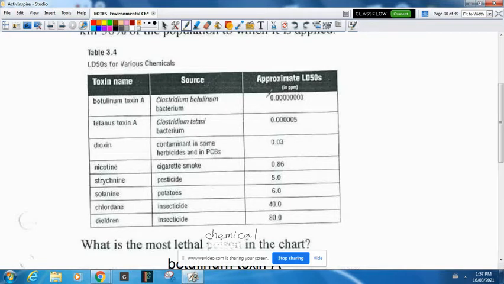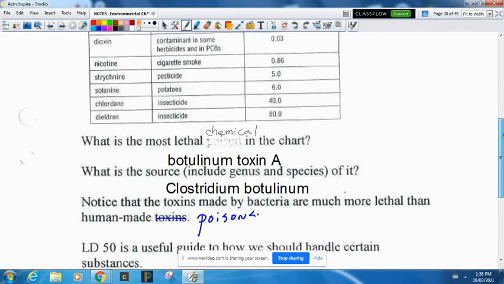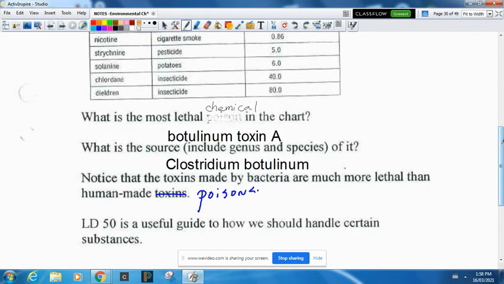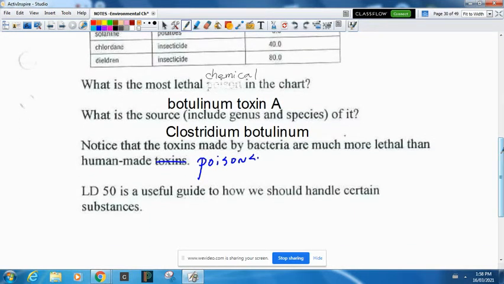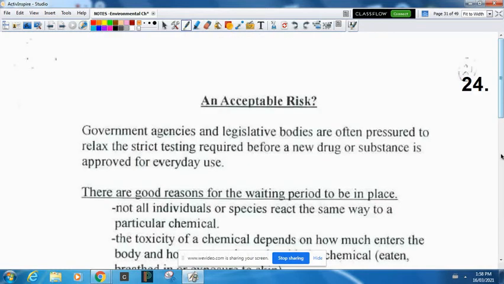Because the smallest concentration will kill half of people. Dieldrin is the least toxic of this because it takes 80 parts per million in your bloodstream before half the people would die. You'll notice that the toxins made by bacteria are way more lethal than any human-made poisons. And LD50 is a very useful guide in letting us know how to handle certain chemicals.